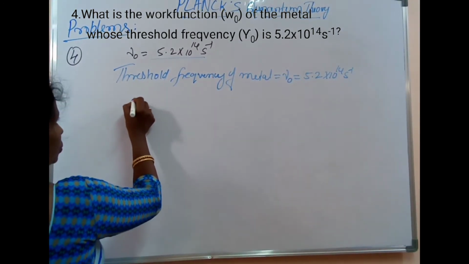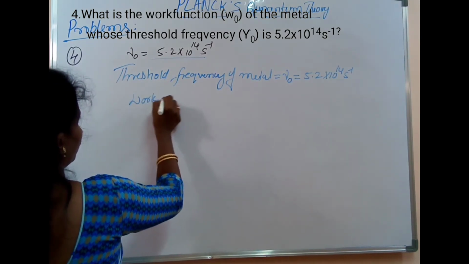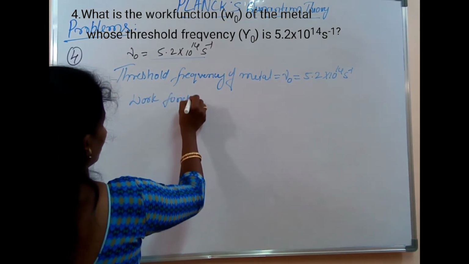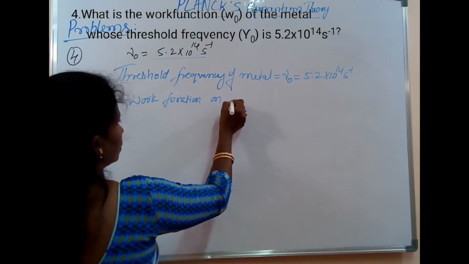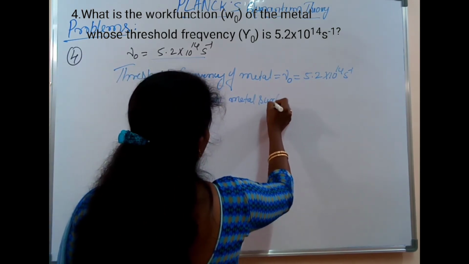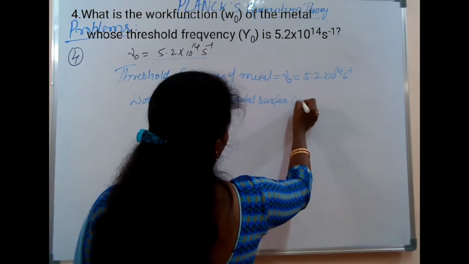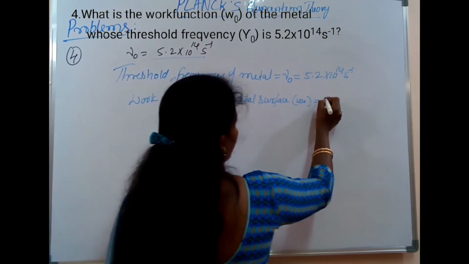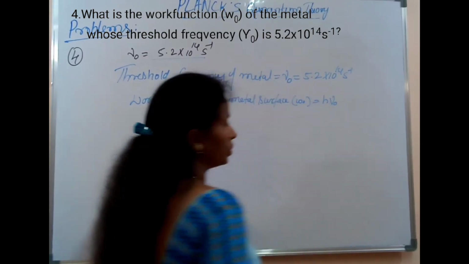Then the work function on the metal surface, W naught, is equal to h nu naught.